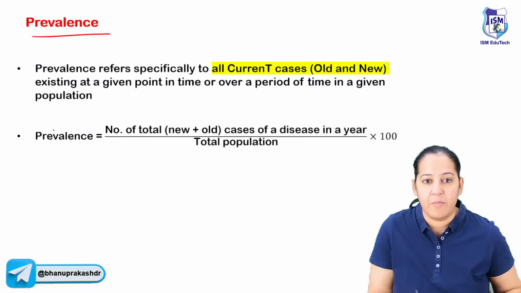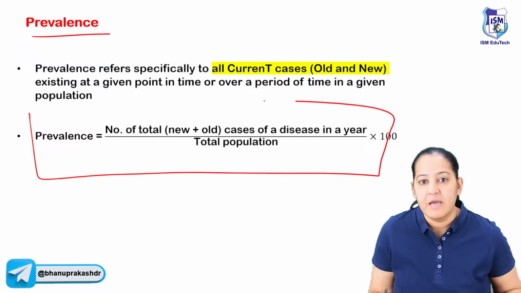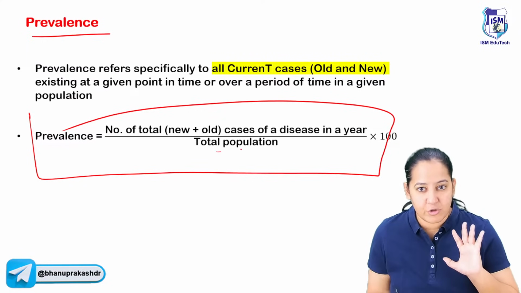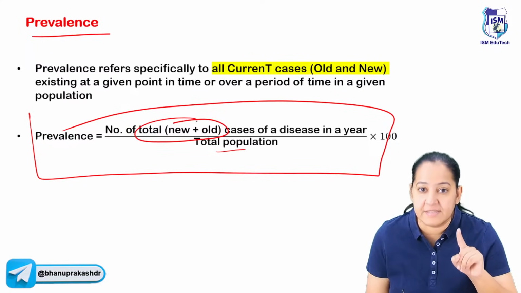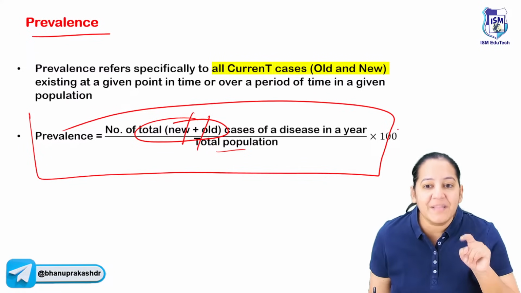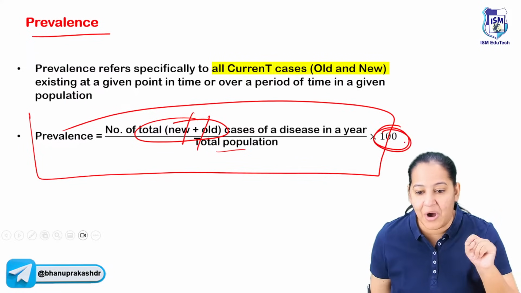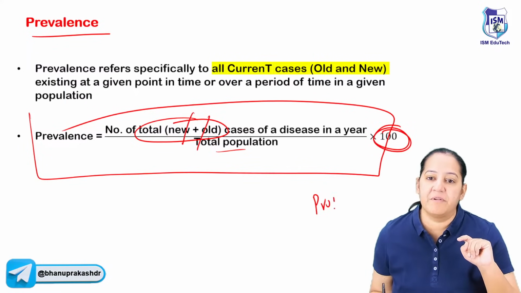And what is prevalence? See the formula of the prevalence. Can you see the formula of prevalence? The denominator is still same. It is the total population at risk. But the numerator is total cases, current cases. That is new as well as old. And the multiplier is 100, not 1000. So it's a proportion. Prevalence is a proportion.